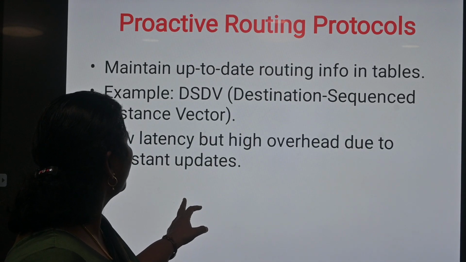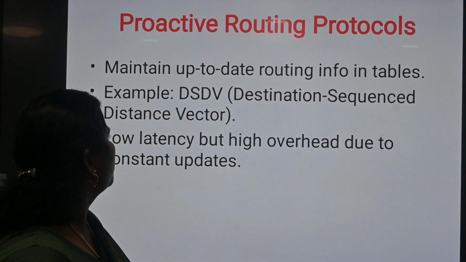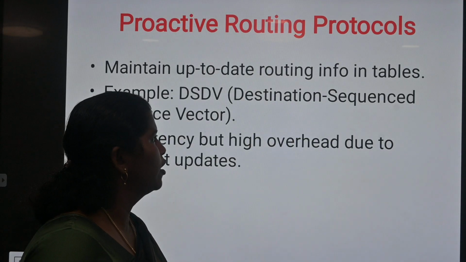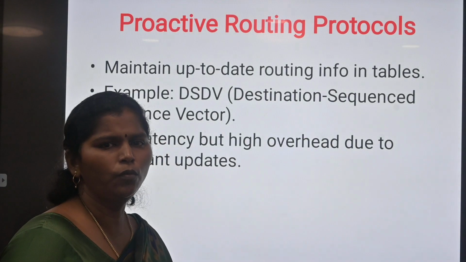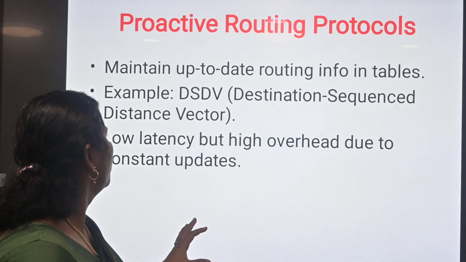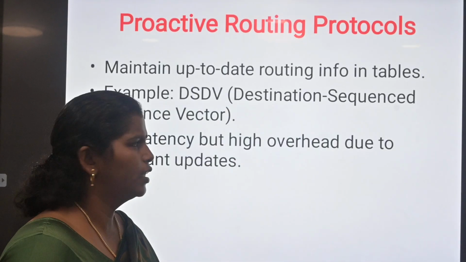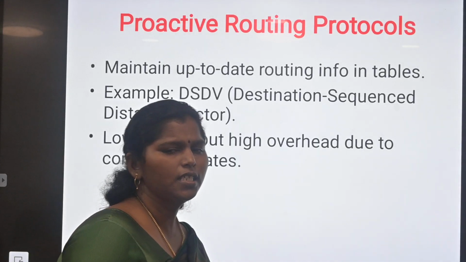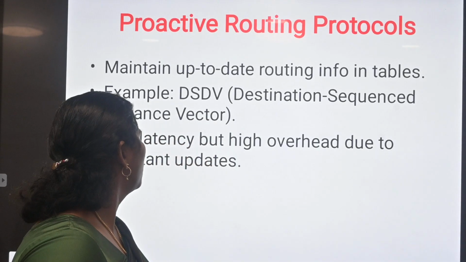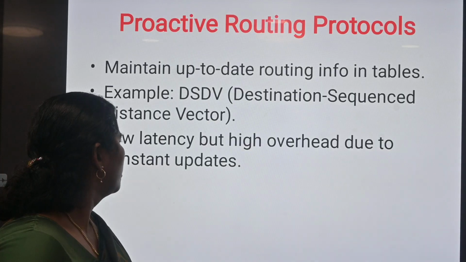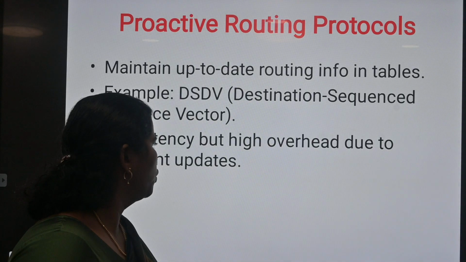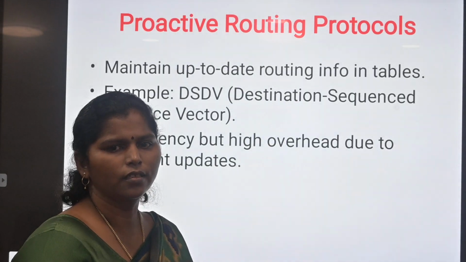In proactive routing protocol, it maintains up-to-date routing information in a table. It maintains one table called the routing table. For example, DSDV, destination sequenced distance vector. It is low latency but high overhead due to constant updates.